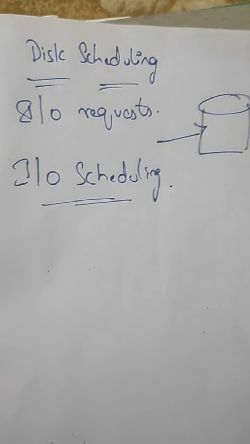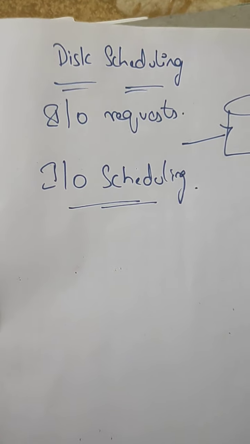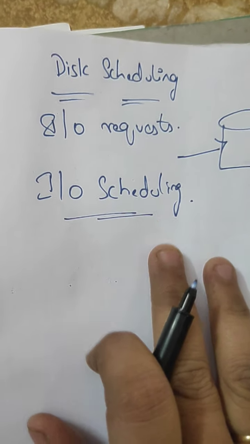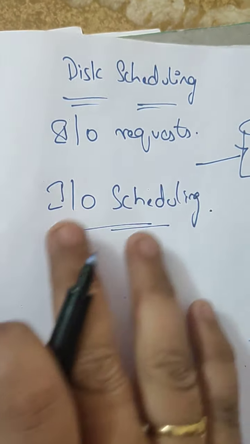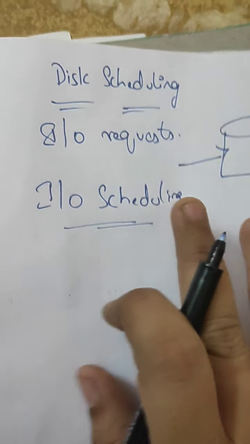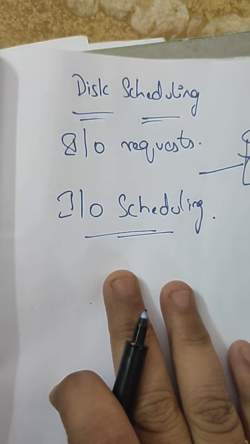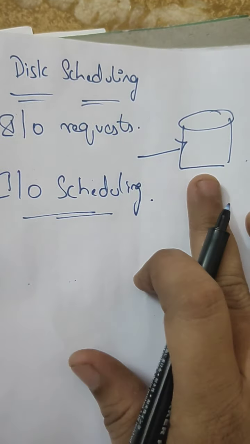In general, whenever multiple IO requests may arrive for different processes, only one request can be served at a time by the disk.